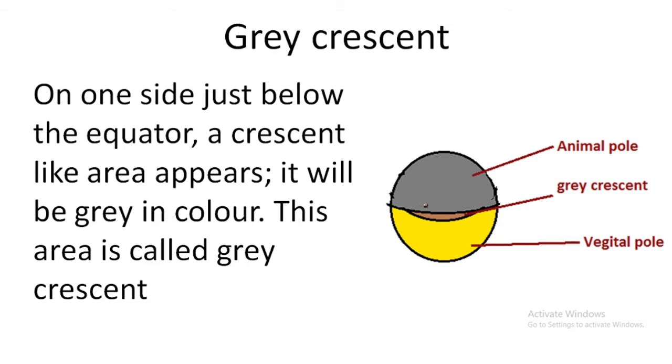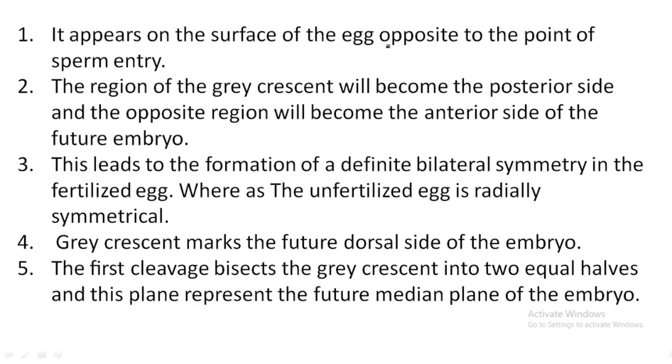A gray, crescent-like structure is formed just below the equator towards the vegetal pole side, and this structure is known as the gray crescent. The gray crescent appears on the surface of the egg opposite to the entry of the sperm, right?